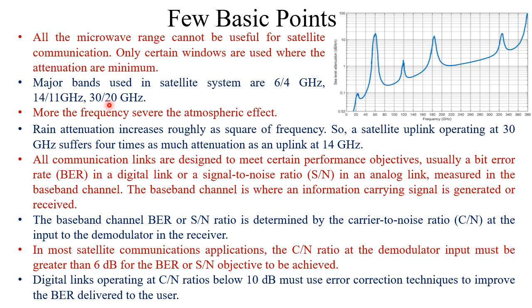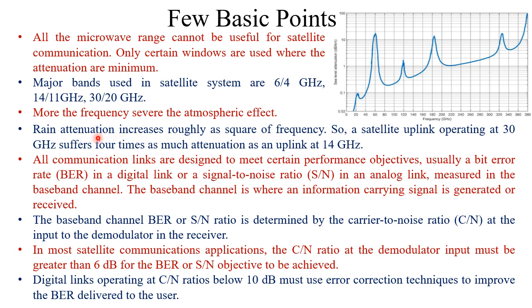So different models should be used, rain attenuation model, then different types of models are there. All those models have to be used, and we have to understand the tropospheric effect before going to this 30 by 20 gigahertz or higher frequency ranges.